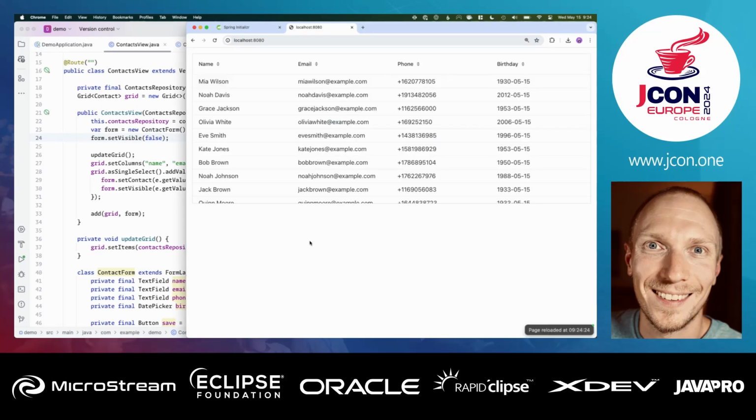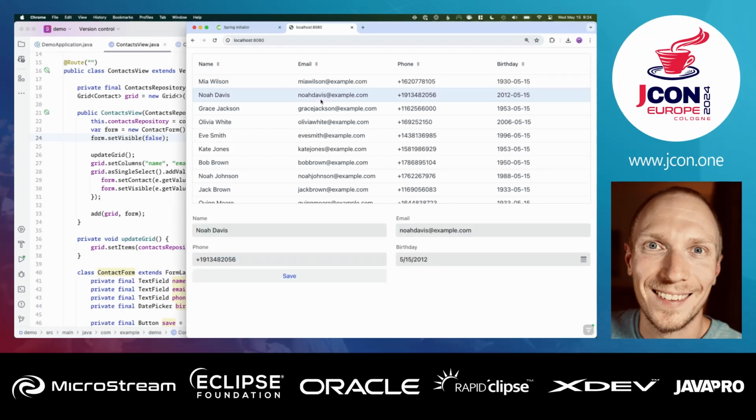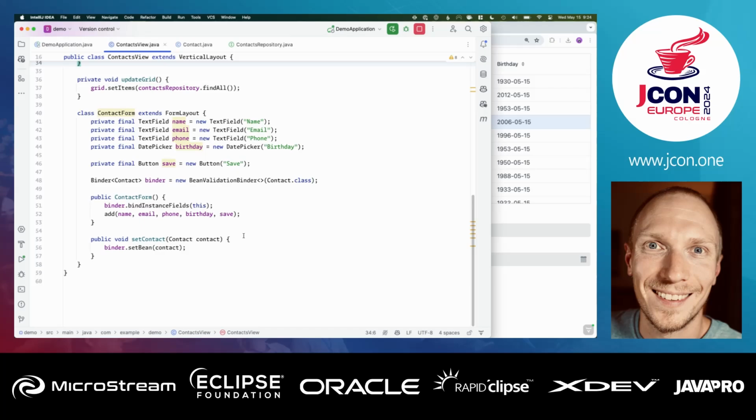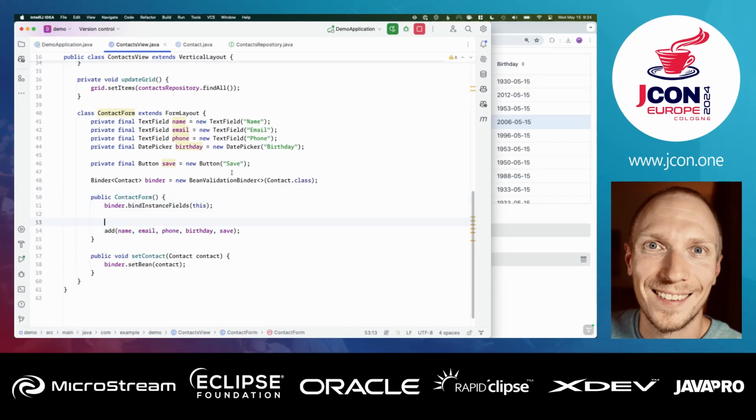So let's take a look at how that works. So now we're not seeing the form. If we select something, we see the form, and that binder was able to bind those values in as we would expect. So again, we didn't do a whole lot of typing, and we already have a fairly functional CRUD here.